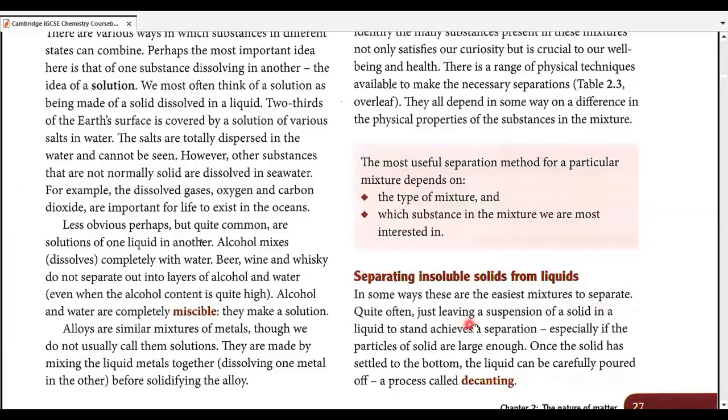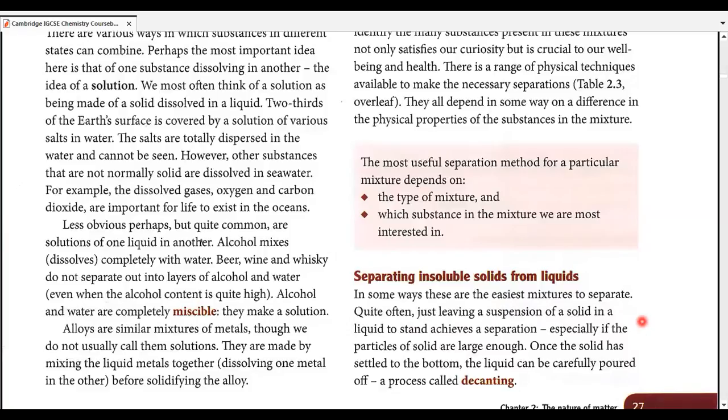Quite often, just leaving a suspension of a solid in a liquid to stand achieves this separation. Okay? Especially if the particles of solid are large enough, they can be easily separated. For example, if a stone falls into a glass of beaker, taking out that stone would be easy for you.